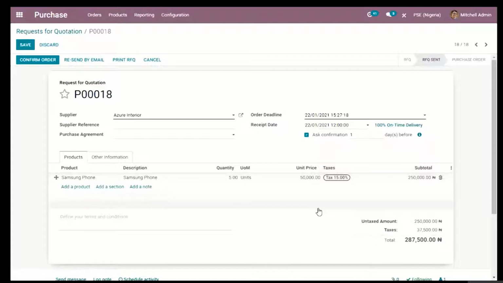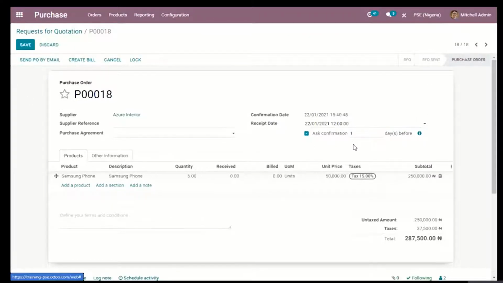Now if you agree to the price and you are willing to buy whatever the product may be, you can then go ahead to confirm the order, and again, once you confirm the order, the status changes from RFQ sent to purchase order. Now we just completed the cycle of creating a purchase, which is from RFQ to the purchase order.